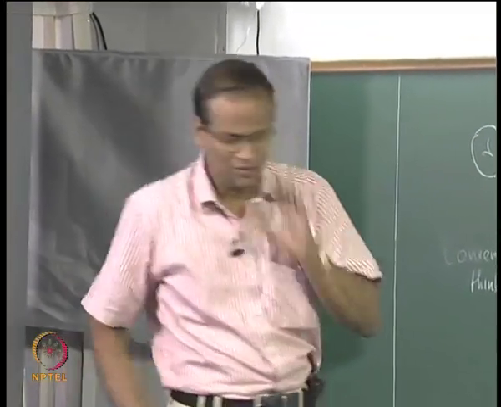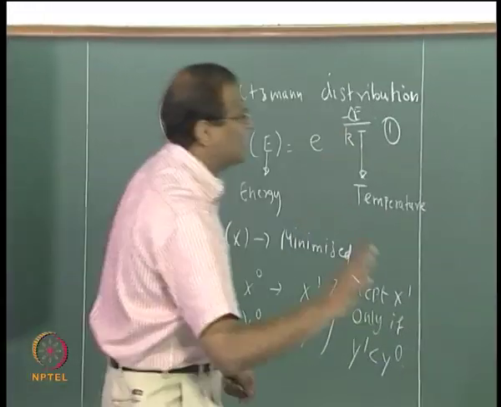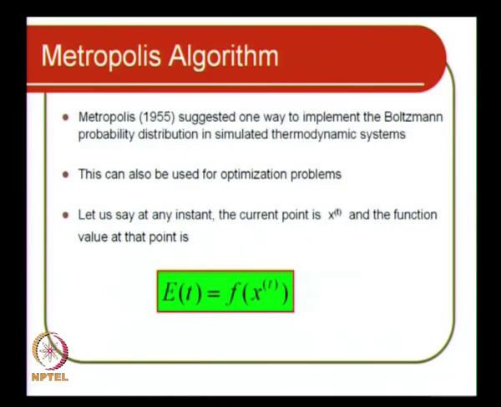Is that clear? Okay. Now the slides are meaningless. Anyway, I explained the whole algorithm to you without the slide. So Metropolis in 1955 suggested one way to implement the Boltzmann probability distribution in simulated thermodynamic systems. Whatever Metropolis suggested, I have already explained to you. So this can also be used for optimization problems. This is the Metropolis-Hastings algorithm, which I have explained to you now quickly, in 2 or 5 minutes.